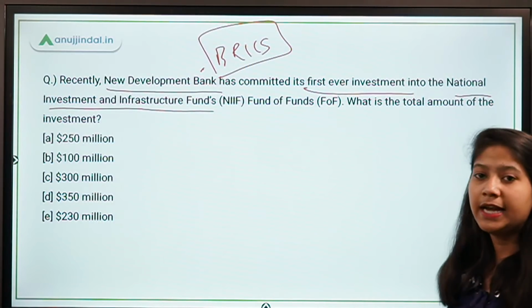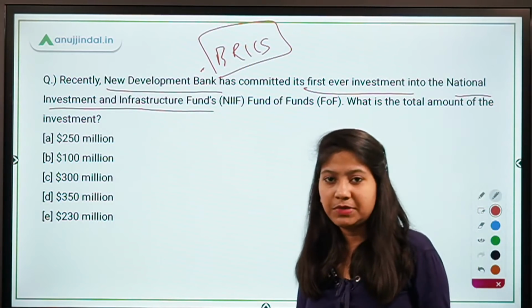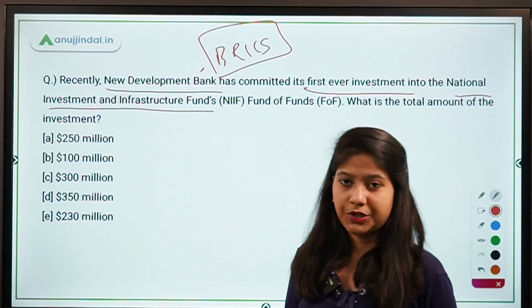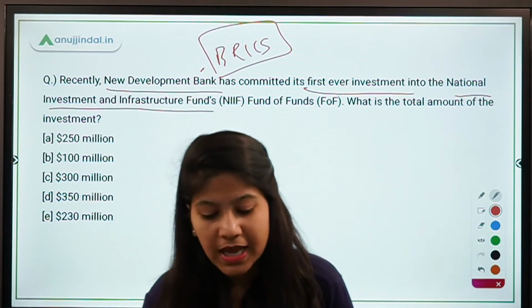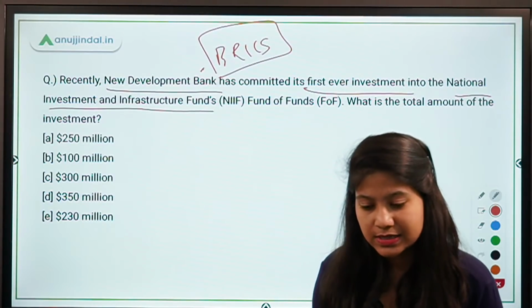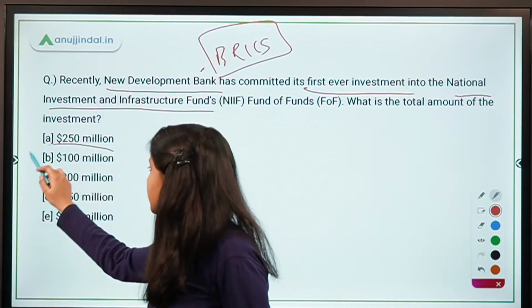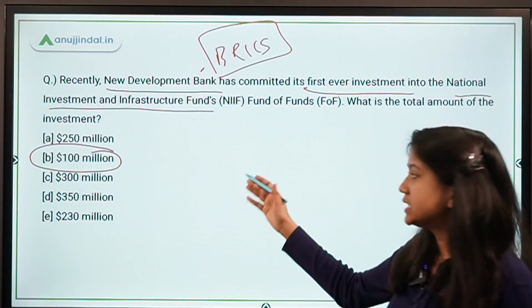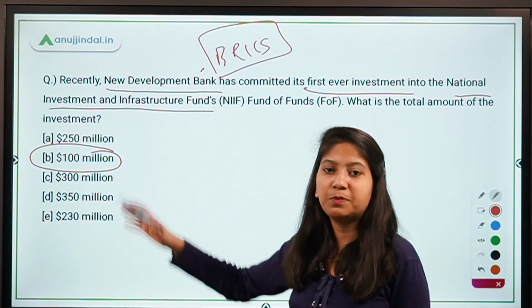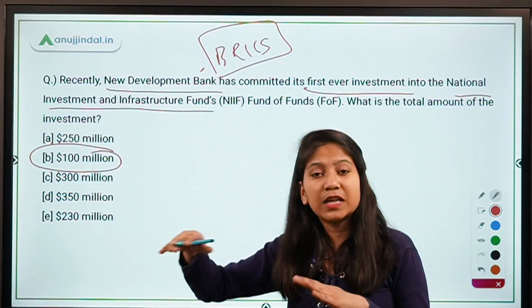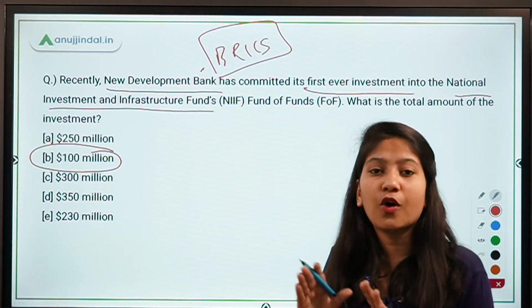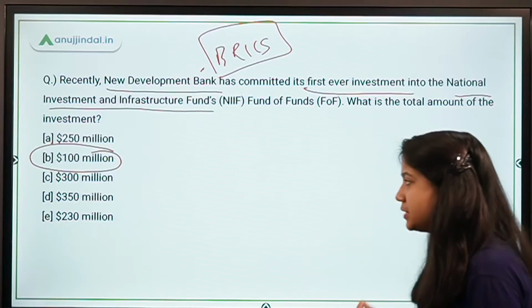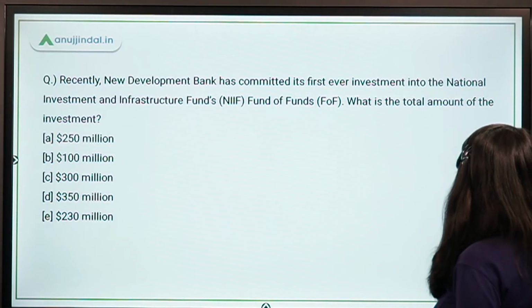So what is the right amount that you have to tell me in this question? Absolutely right, guys. It's 100 million. Now, you should also know this fact that this is the first ever equity investment by this bank in India, as well as the first investment in fund of funds. So this is something that you should be aware of.